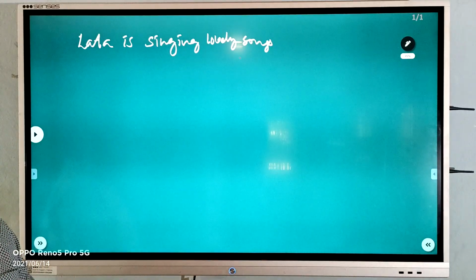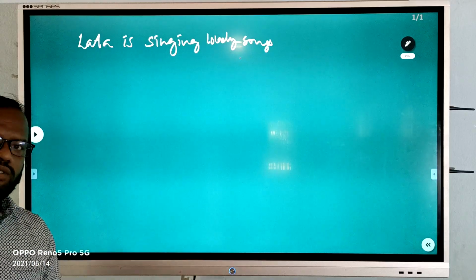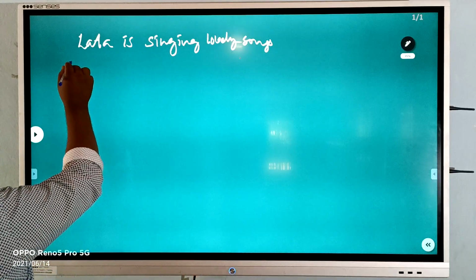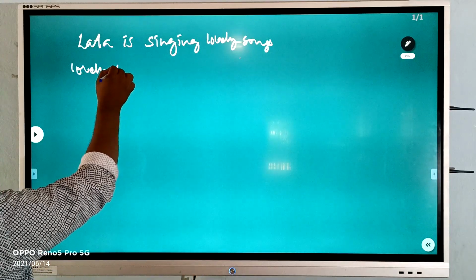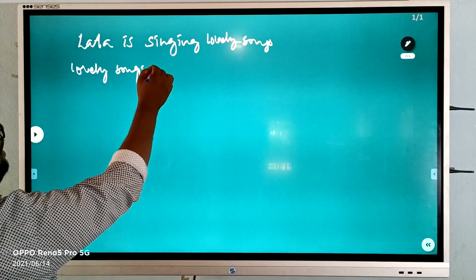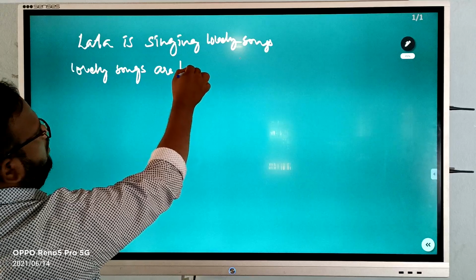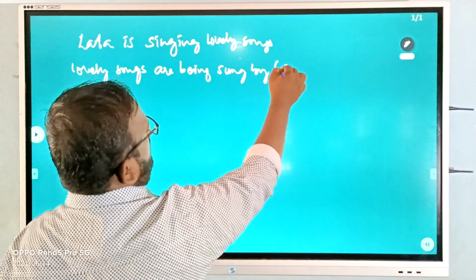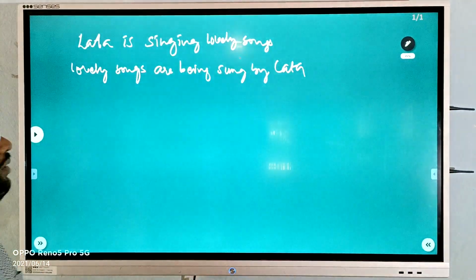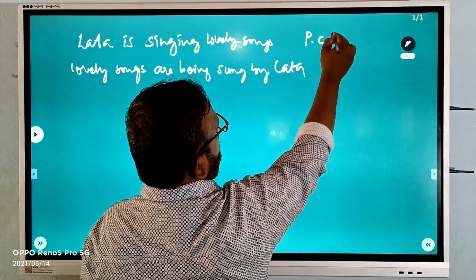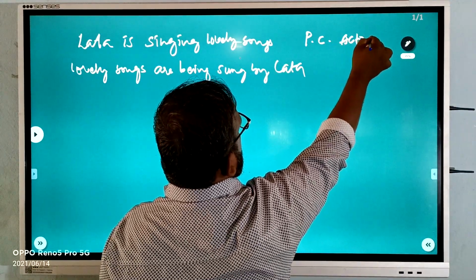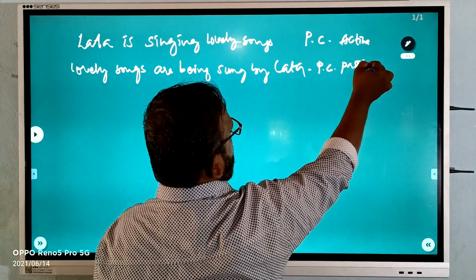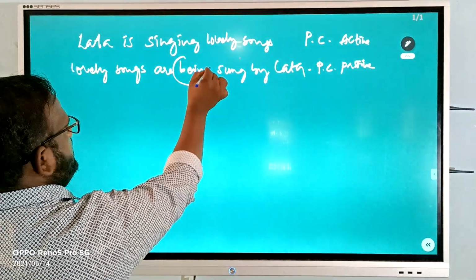If I want to change this sentence from present continuous to passive voice, it will become present continuous plus being. So let us change it. Lovely songs are being sung by Lata. So this sentence is in the present continuous active, and this is in the present continuous passive. So the extra thing which we have added is only being.